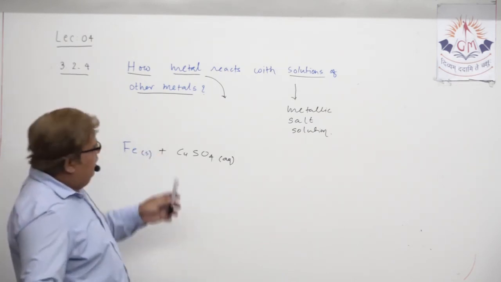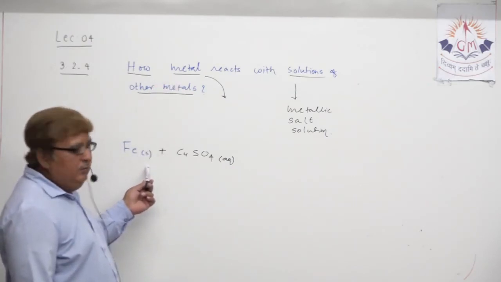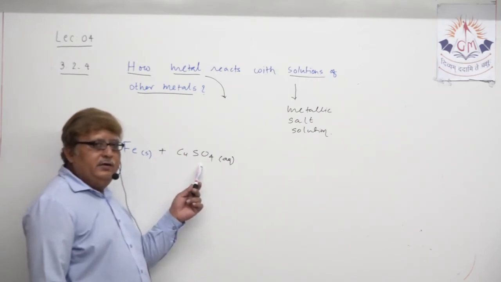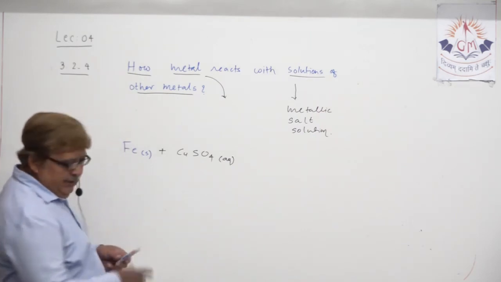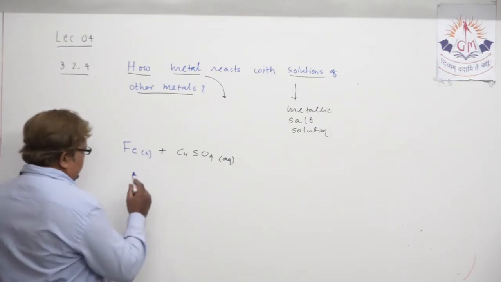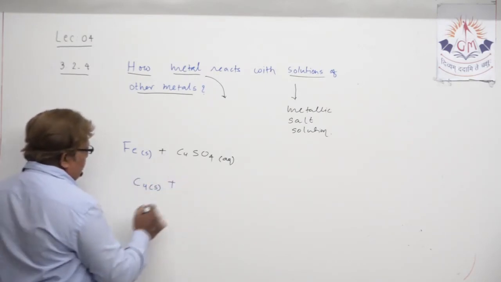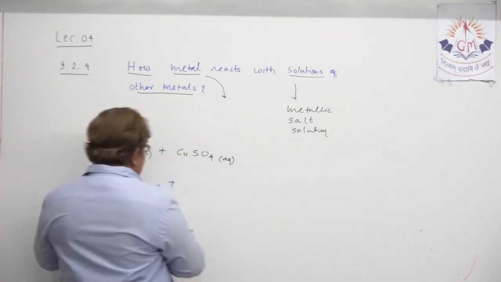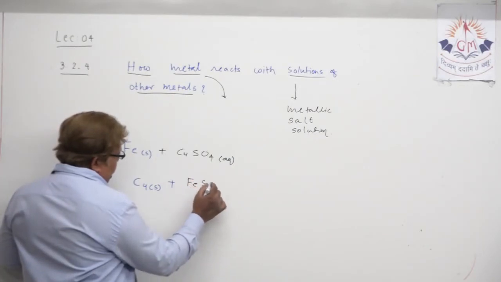Understand? So this represents how a metal, that means iron, reacts with solution of other metal, that is copper sulfate. I also want to write the reverse reaction to make the concept clear. Suppose Cu, and here I will take a metallic salt solution exactly reverse to this.